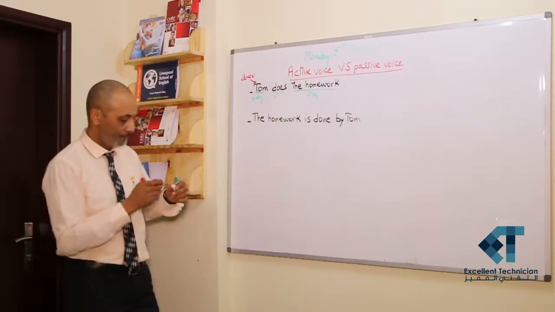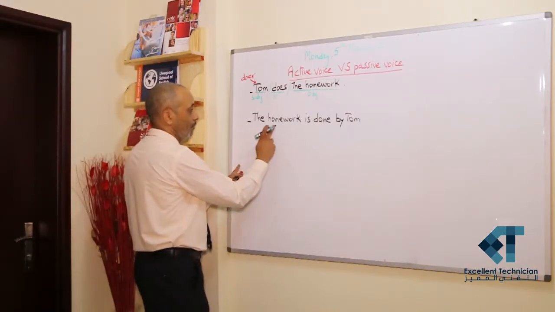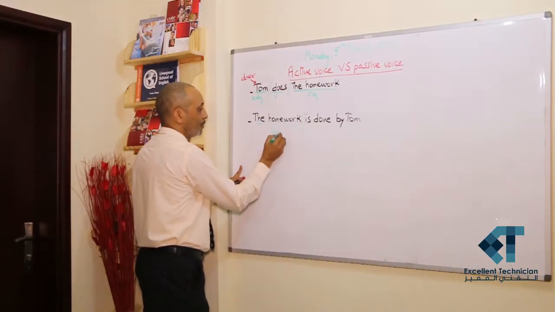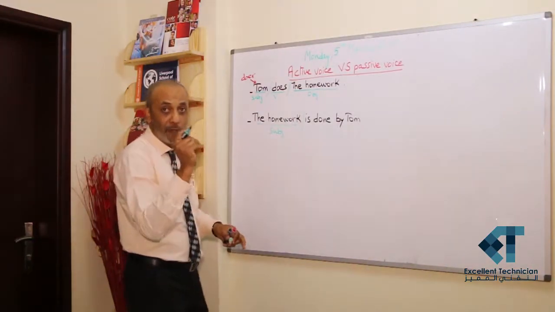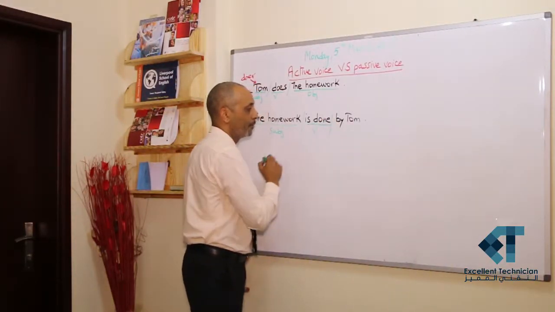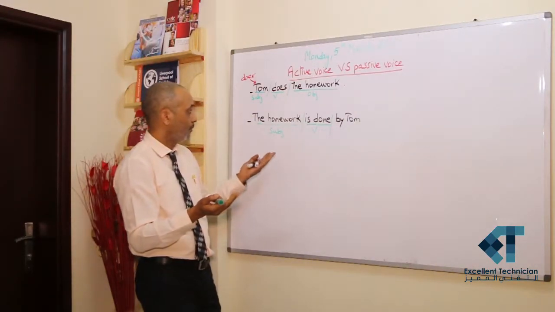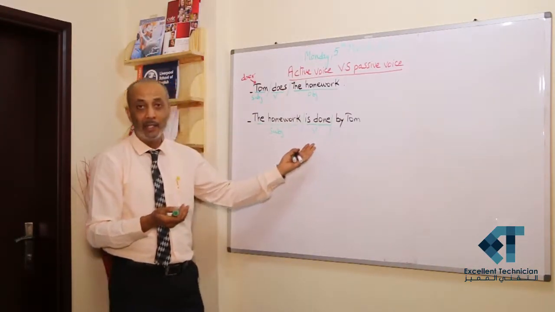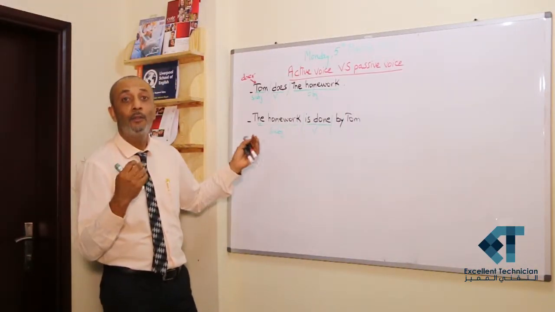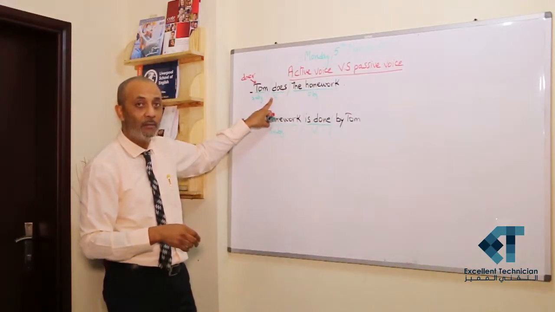Second example, the subject is the homework. This is the subject. The verb is done. This is the verb. If we look at this sentence and we try to find out the doer, where is the doer? Is it the subject like the first one?